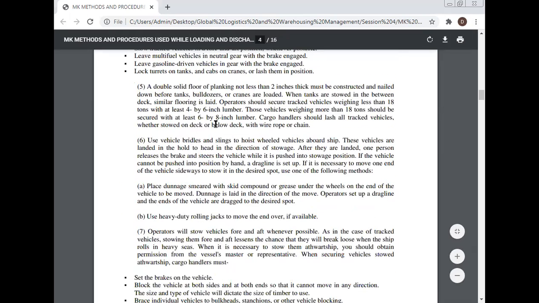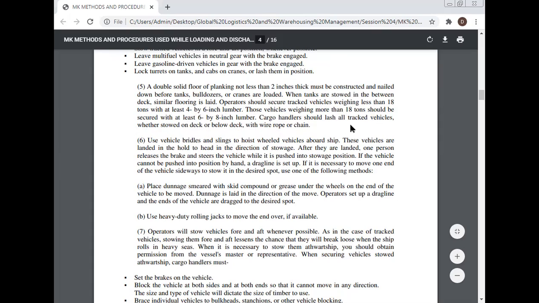A double solid floor of planking not less than 2 inches thick must be constructed and nailed down before the tanks, bulldozers, or cranes are loaded. When tanks are stored in the between deck, similar flooring is laid. Operators should secure tracked vehicles weighing less than 80 tons with at least 4 by 6 inch lumber. Those vehicles weighing more than 80 tons should be secured with at least 6 by 8 inch lumber.